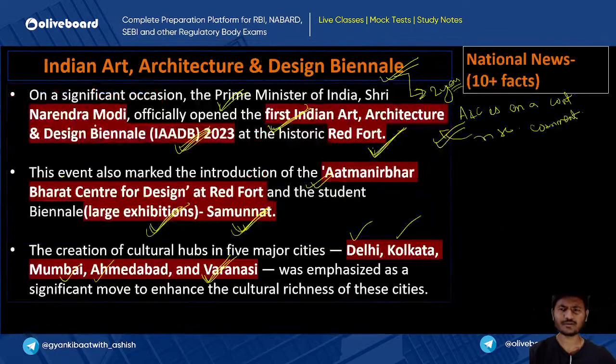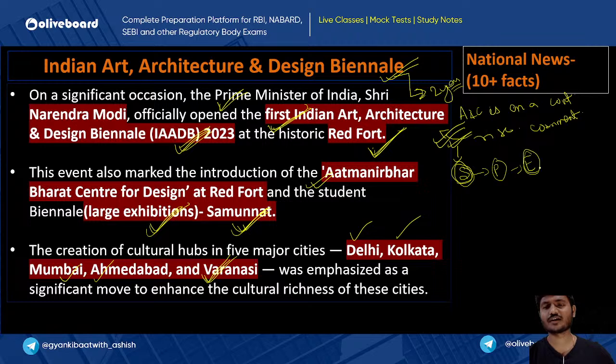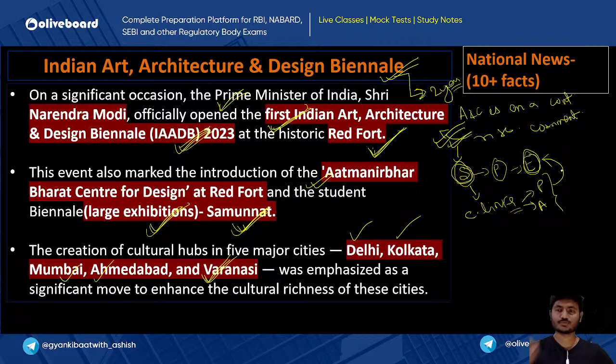So see here. Now let me tell you, art and culture is on a continuous rise. We have multiple points. You can start with the social issues, then go to political, then go to economical. Now what will happen from social issues? Obviously cultural links will get promoted, right? Cultural links will get promoted, and because of that, somewhere the paintings, the art and architecture things will get sold in the market, and we can say that the economical benefit will also be there. And along with the economical benefit, at the international level also India can promote art and architecture and become a global leader when it comes to the management and the promotion of art and architecture.